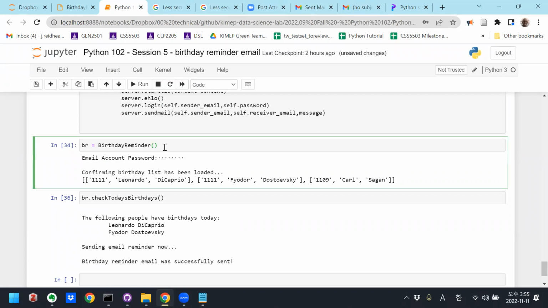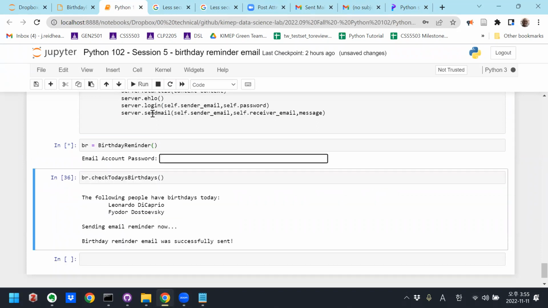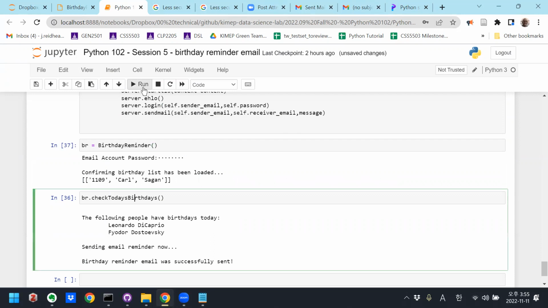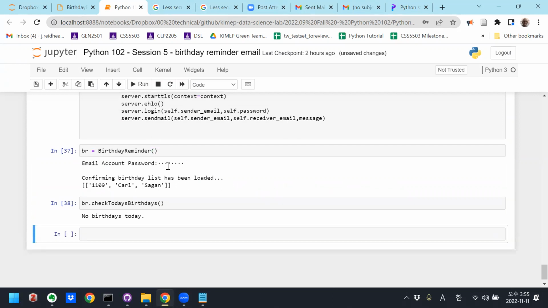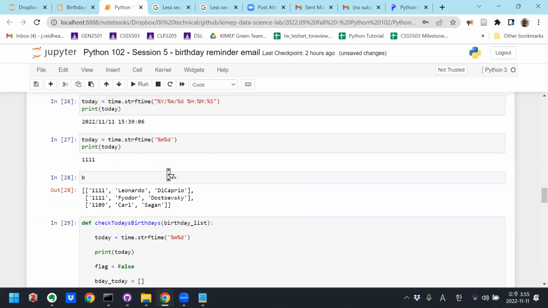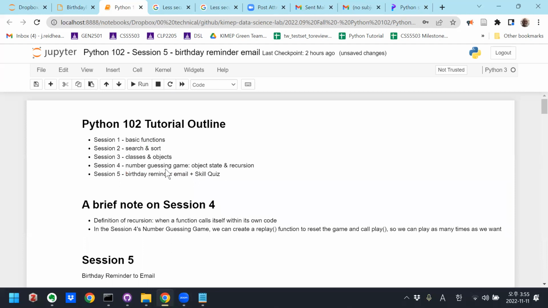So if we change the file, then at least the way that we've made this class, we have to reinstantiate the class. So I'll reinstantiate. And now Carl Sagan's the only one on the list. And now if I run this, no birthdays today. So, okay, this is what I wanted to show you today.